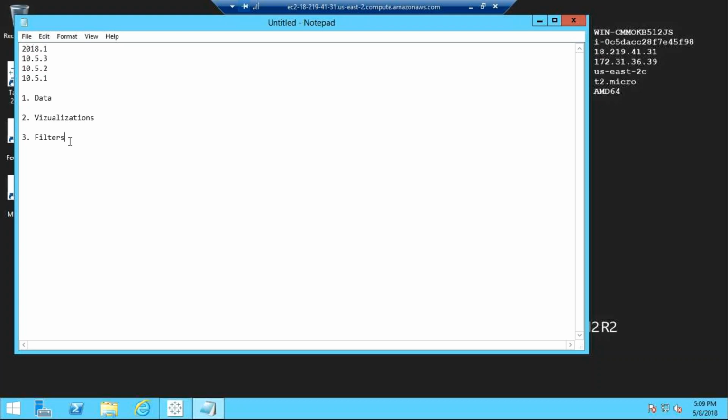The first thing is data. When you start working on any kind of data, you get the data from multiple sources, and it might not be in the right shape. Like when you work in some technology and write code, it will not be in the right shape. So you have to modify it, alter it, to bring it into the required format. That is what we do in data.